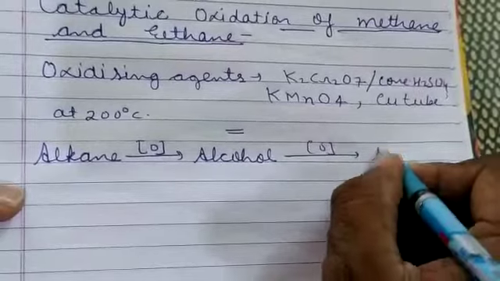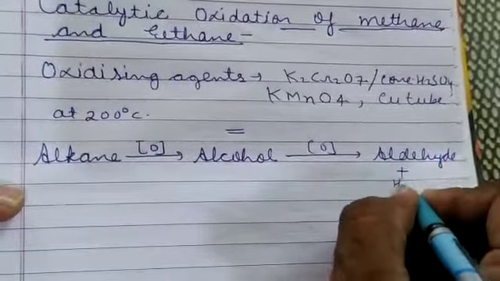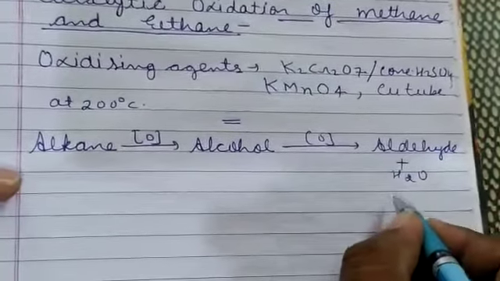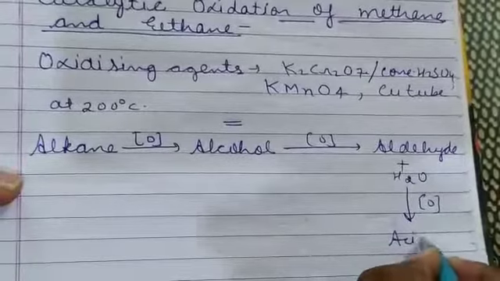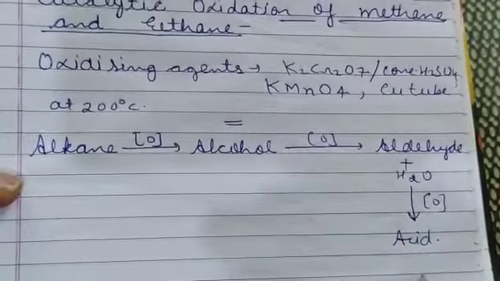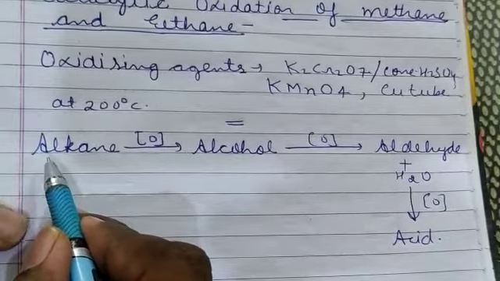Again on oxidation it gives aldehyde, along with byproduct water, and at last on oxidation you will get an acid. In all these, the carbon number will be the same as that of carbon present in the alkane.